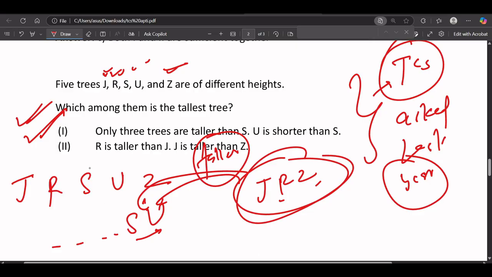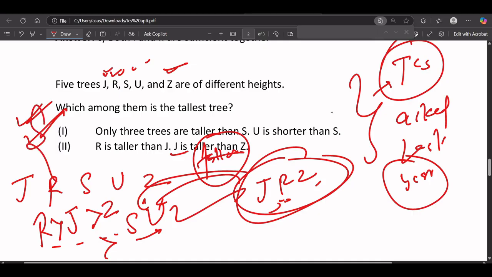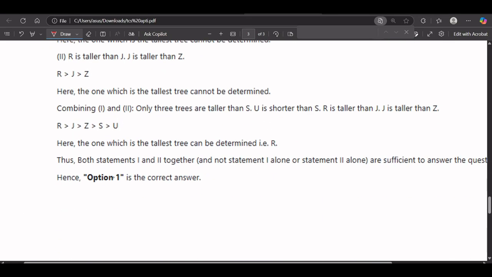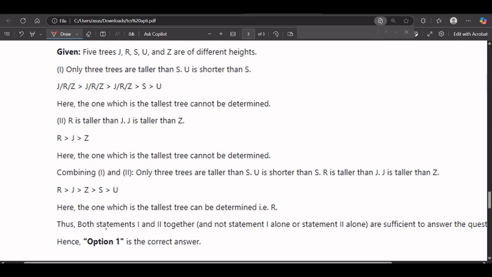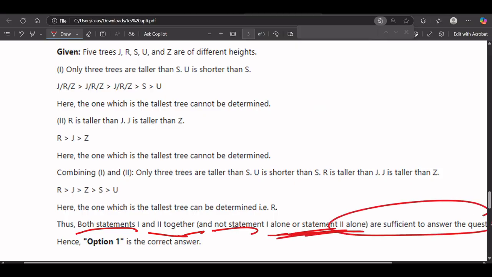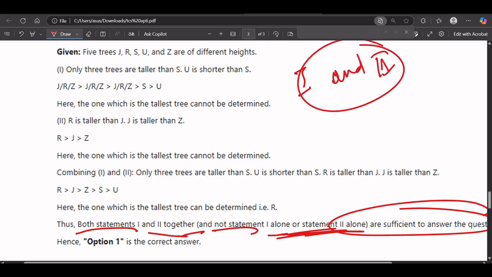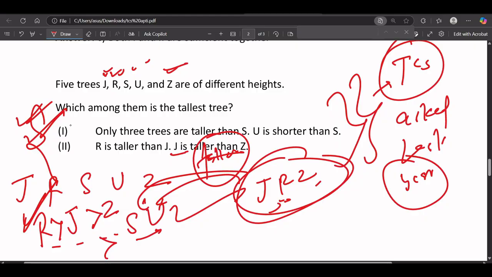Okay, statement 2 is saying R is taller than J, and J is taller than G. So R is taller than J and J is taller than G, and these three are taller than S, and U is shorter than S. That means if we combine both statements, then we can find that R is the tallest one. That's why the answer will be: both statement 1 and 2 together, and not statement 1 alone or statement 2 alone, are sufficient to answer. So the answer will be combining both.